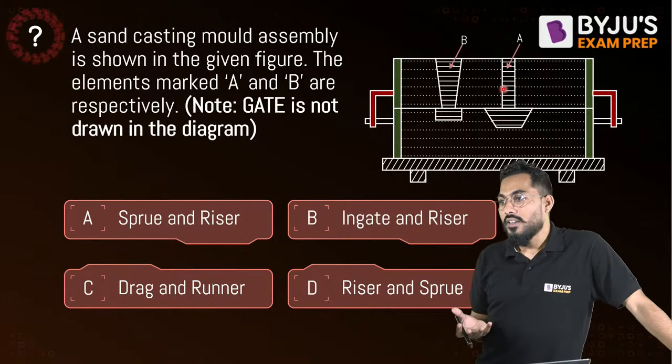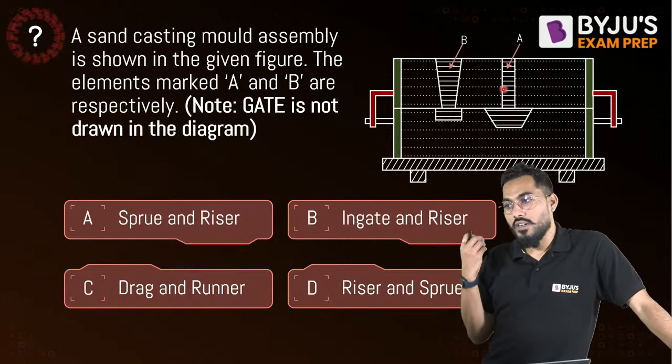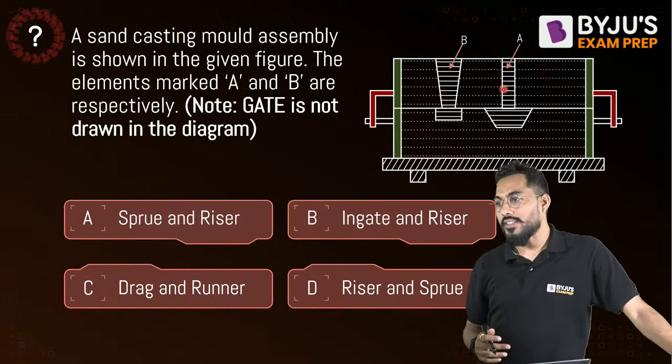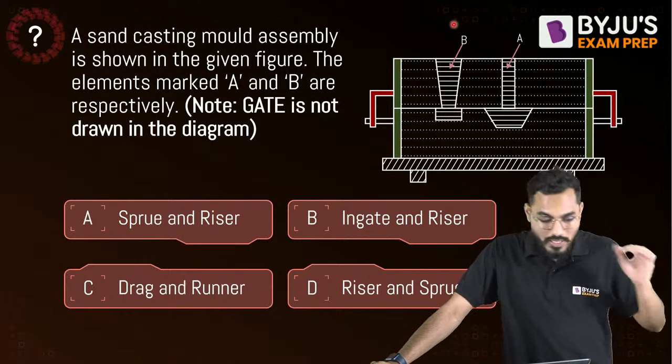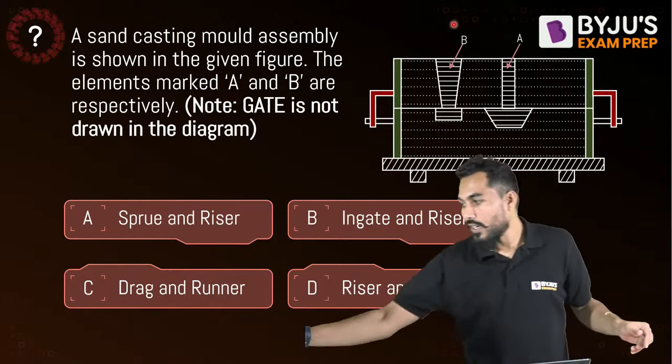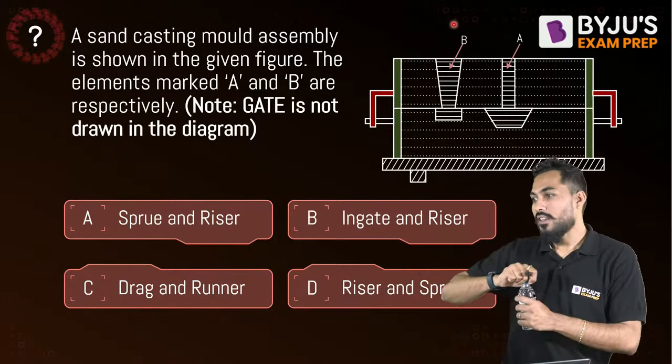Right, fine. Gate is not mentioned in the figure and diagram. Okay, let it be. It was mentioned like this. So what is A and what is B? Can somebody tell me what is A and what is B here? Or we cannot even understand that?